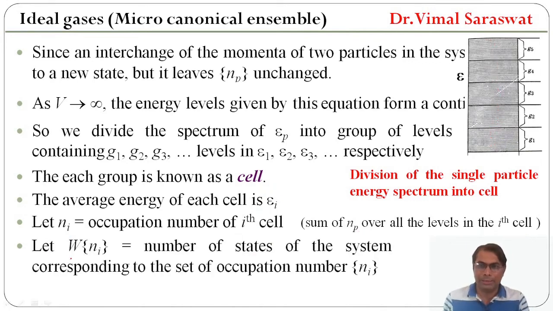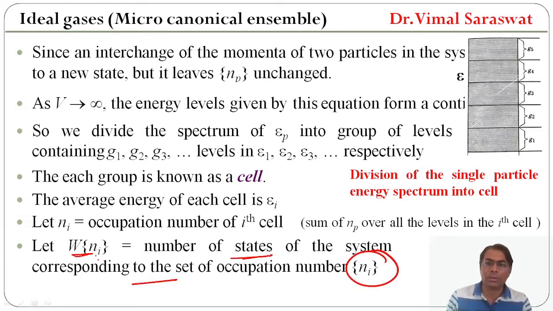Now let W be the number of states of the system corresponding to the set of occupation numbers N_i. So this is the number of states of the system corresponding to the set of occupation numbers given by N_i.